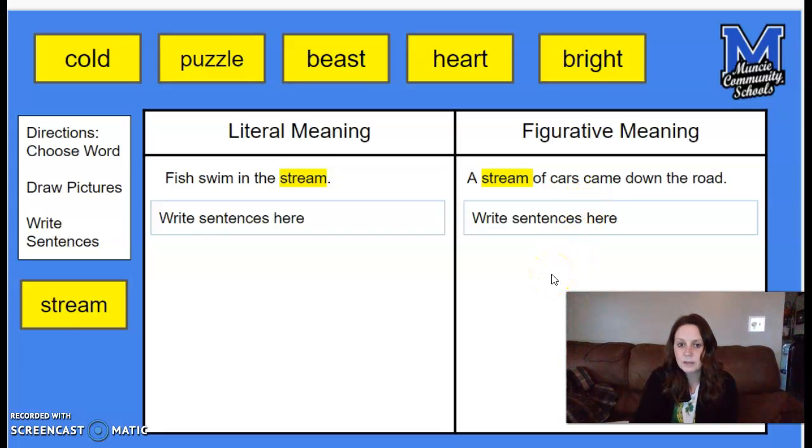And on a separate sheet of paper in your writing journal, you should draw a picture for each of the words you choose.